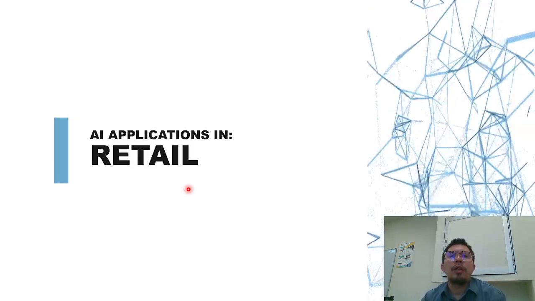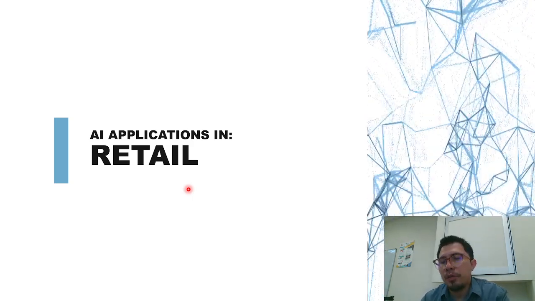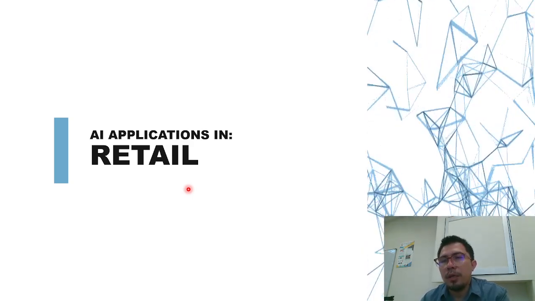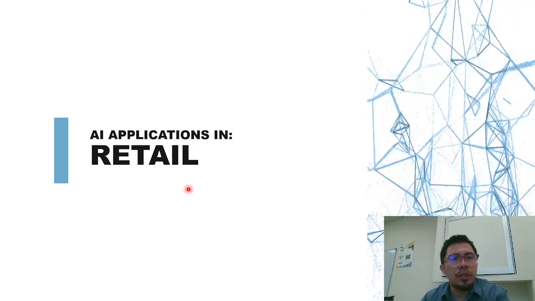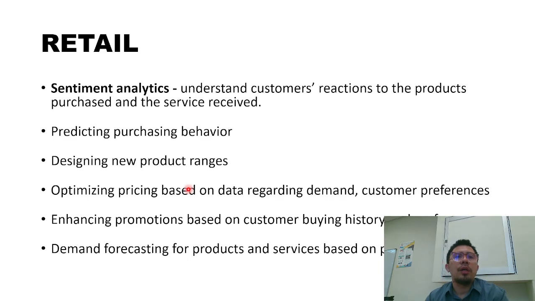So in AI application, there are many fields that we can apply artificial intelligence. First is retail. In retail, there is sentiment analytics, which is focused on understanding the consumer reaction to the products purchased and the service received. Actually, this kind of function we can see in online applications such as